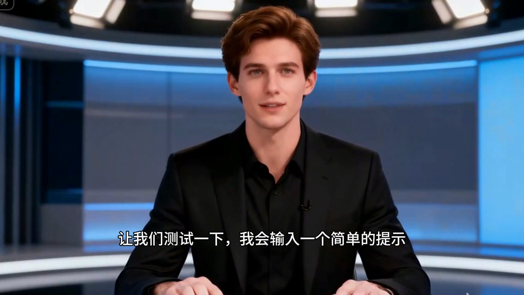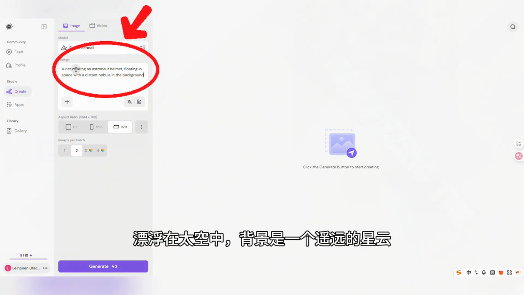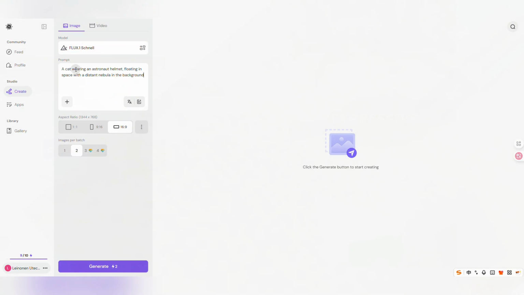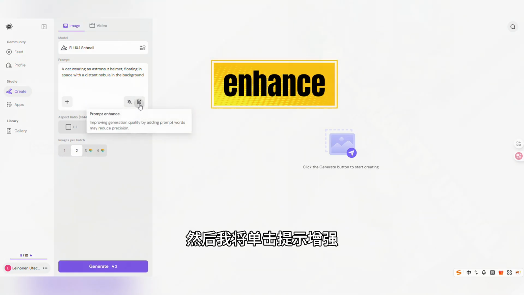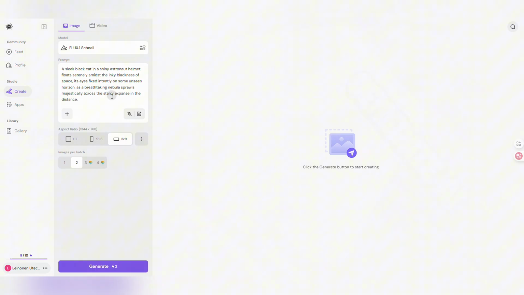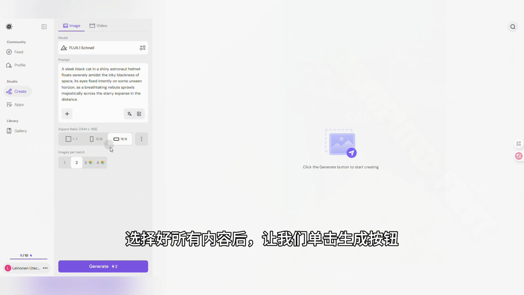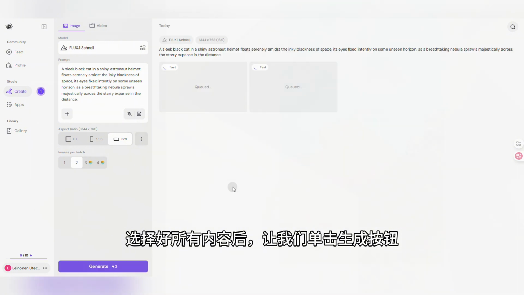Let's test it. I'll type in a simple prompt. A cat wearing an astronaut helmet floating in space with a distant nebula in the background. Then I'll click Prompt Enhance. In just a few seconds, PicLumen generates a much longer, more descriptive, and expanded prompt for me. With everything selected, let's click the Generate button.